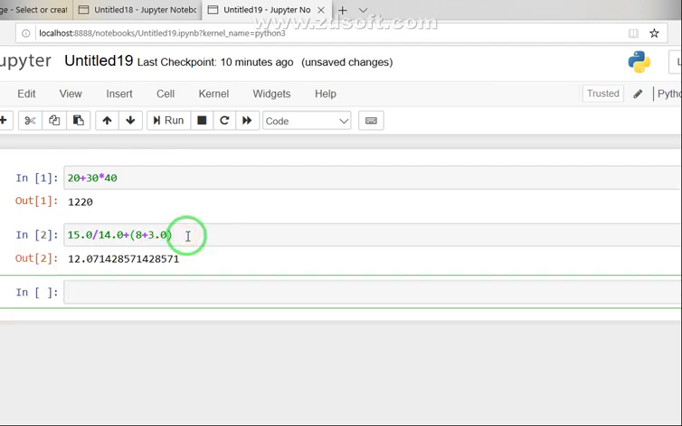Run this one. Yeah, so this is how it is evaluated: first these two are added, then these two are divided, and then both are added together. So this expression is solved here.